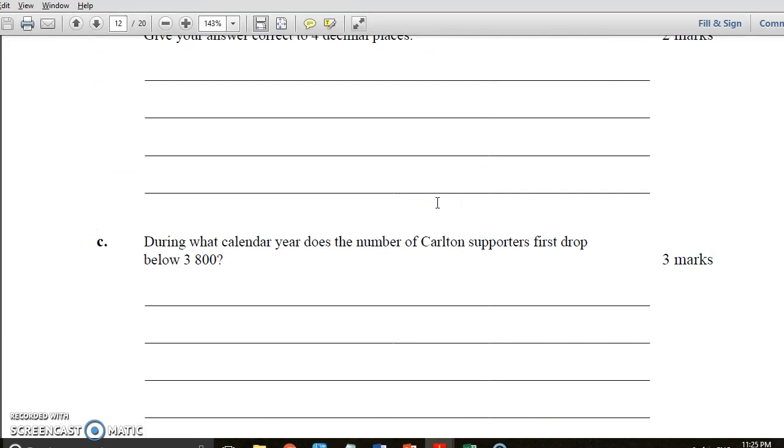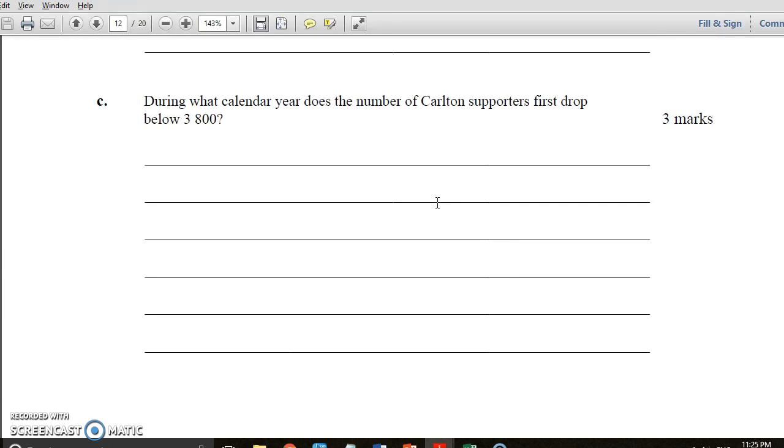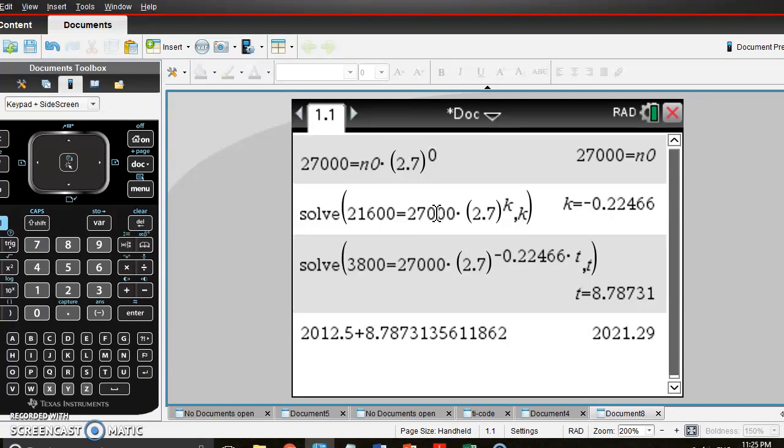So it drops below 3,800 in the year 2021. It's not looking good for Carlton. So they're the steps that you take there. For those 3 marks, we'd want to see that you know how to set up your equation, and that you are solving for t. And then you've got the added pressure of realizing that it's 2012 plus 8.78, but it's 2012 and a half, because July. So it's a tricky question with a little bit going on.